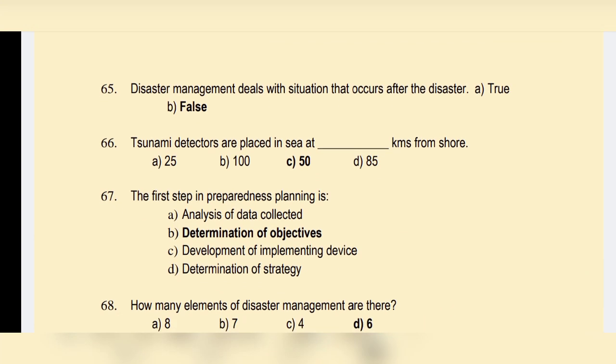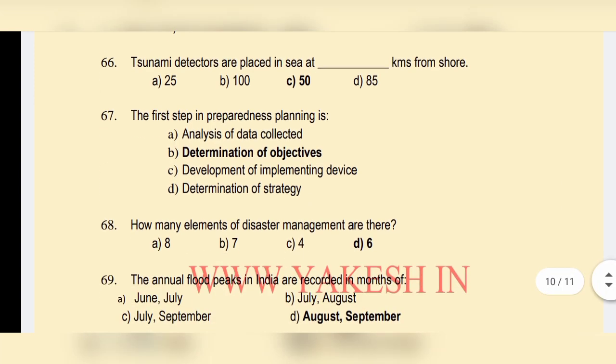Disaster management deals with situations that occur after a disaster falls. Tsunami waves are best detected in the sea at 50. Option C. The first step in preparedness planning is determination of objectives. How many elements of disaster management are there? Option D, 6.